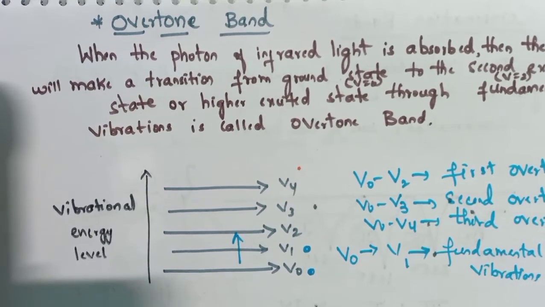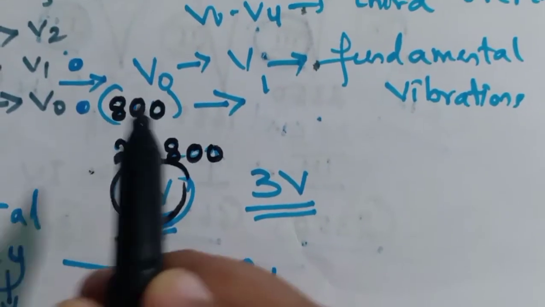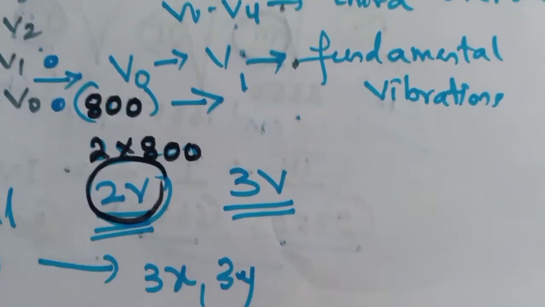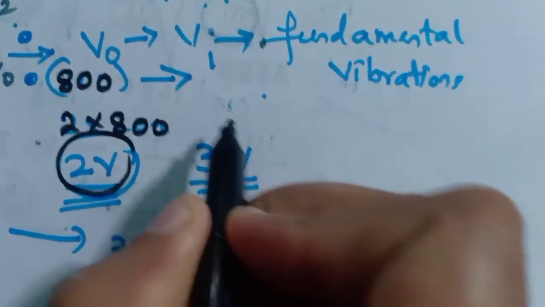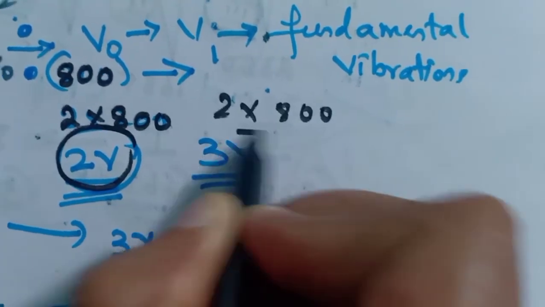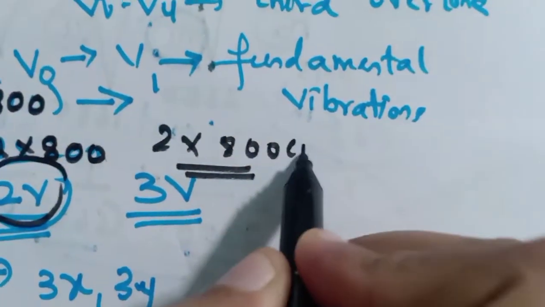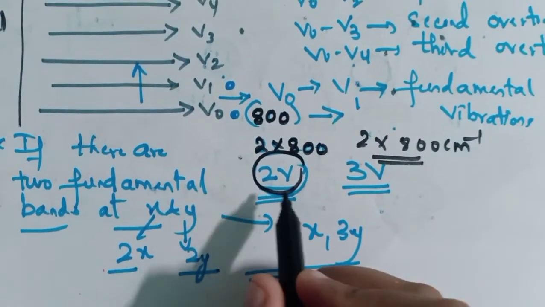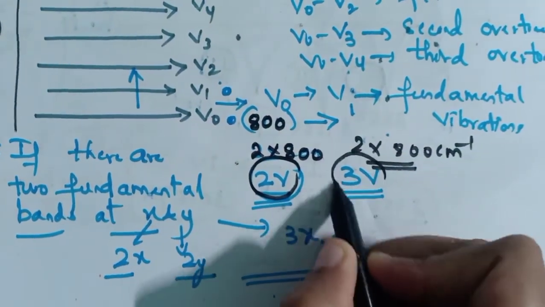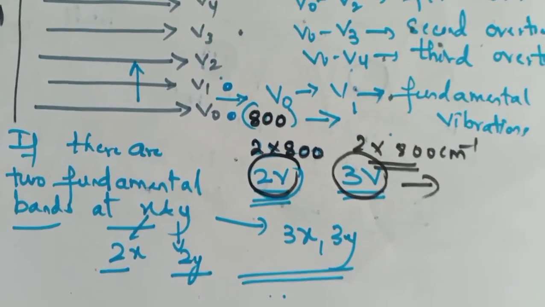See here, for example, if the first fundamental band has the wave number 800, then the first overtone will have twice the wave number of this fundamental band, that is 2 into 800 inverse meter. That is 2 nu, twice the frequency of the fundamental band, in the first overtone, and 3 nu in the second overtone. The second overtone will have thrice the wave number of the fundamental band.